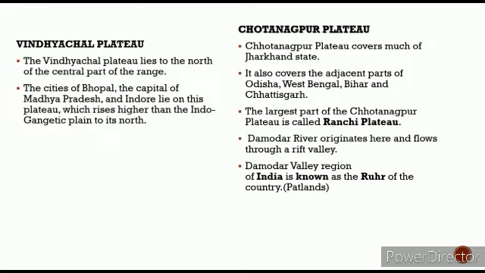They are very high in height. And then the Damodar River originates here at the Chota Nagpur Plateau. The Damodar River is also known as the Sorrow of Bengal. And the Damodar Valley region of India is also known as the Ruhr of the country. Ruhr is basically a place in Germany, which is also ideal for high patlands, and that is why the Chota Nagpur Plateau is also known as the Ruhr of the country.